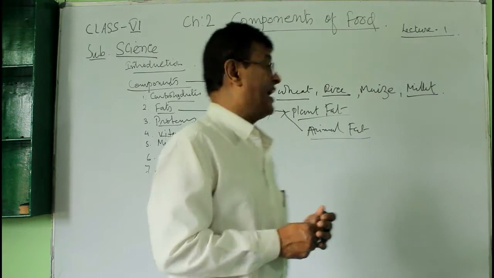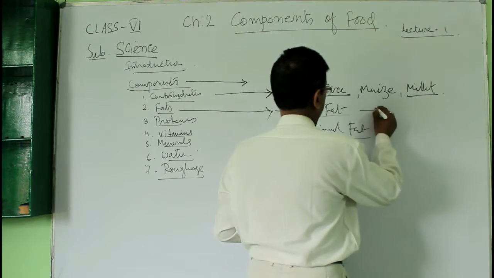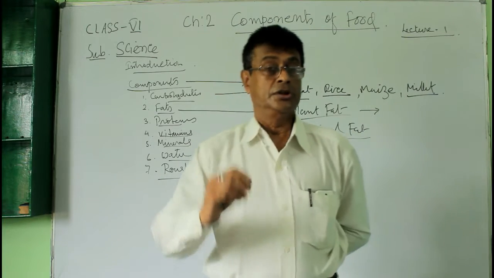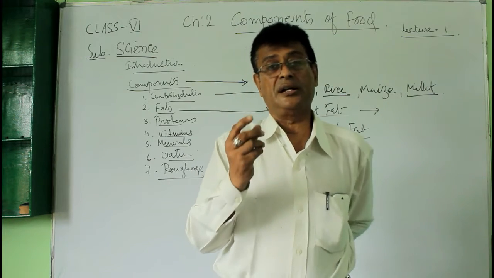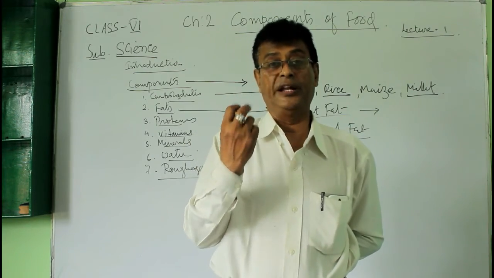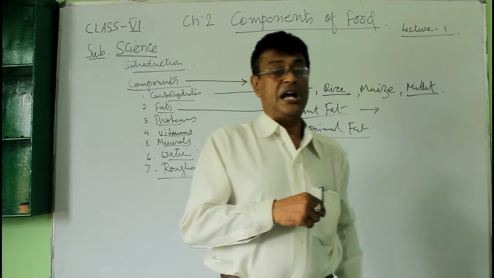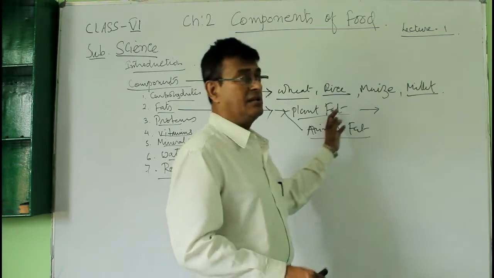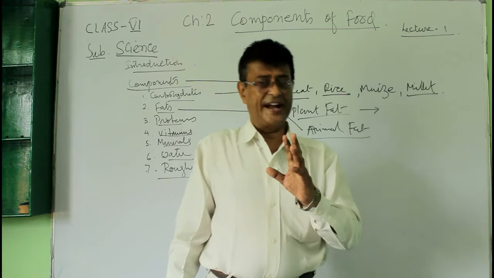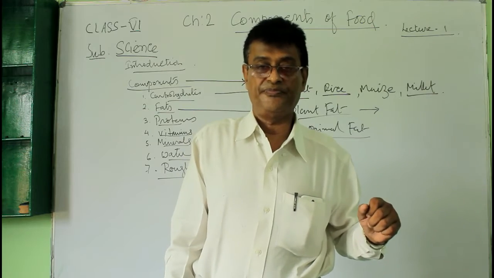And then fats we get from plants. From plants we get the fat from almond, cashew, groundnut. Have you had groundnut? Yes, groundnut, which in Hindi is called mungfali. So what are we saying? That groundnut, cashew nut, and all those have plant fat. Plant fat is a little bit easier to digest.